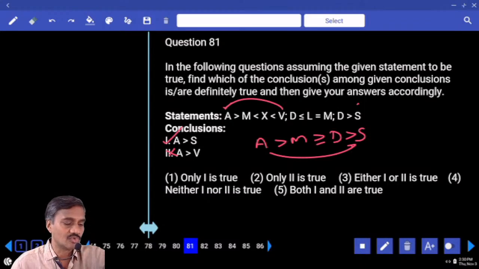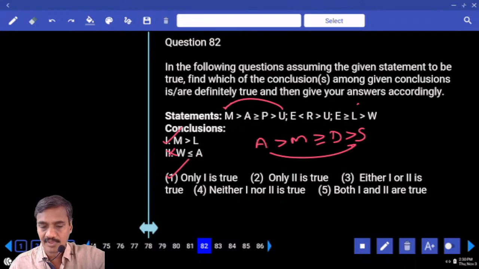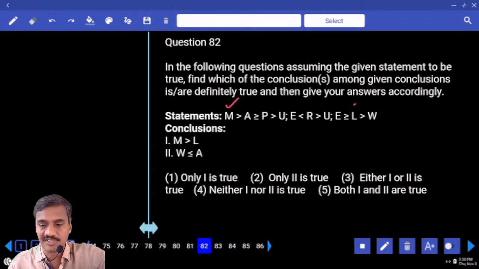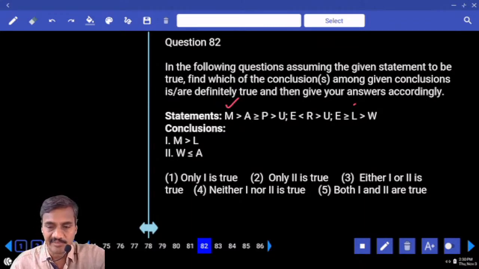Hence what is your answer? Only one, that is choice 1, question number 81. Then 82, the relation between M and L. M is here, L is here. Tell me what is the element that is common among M and L.